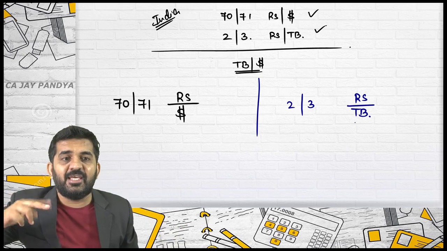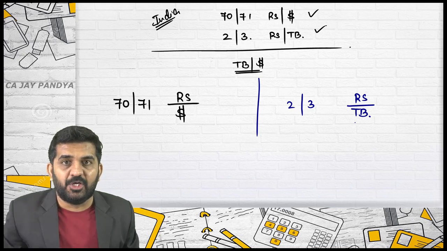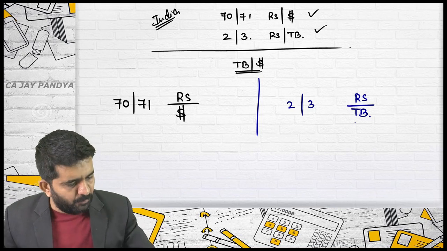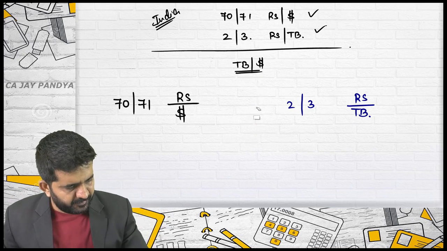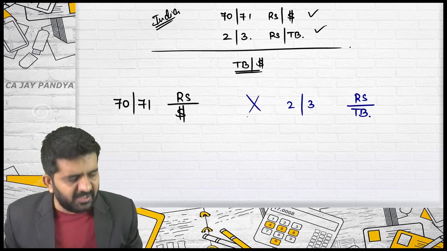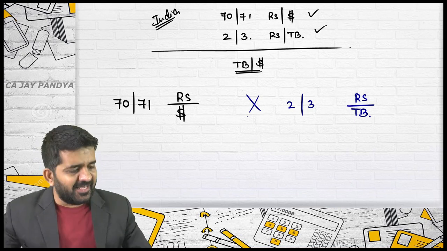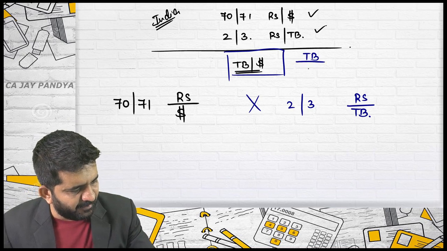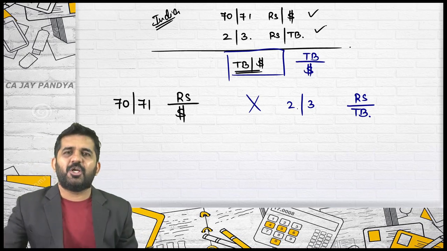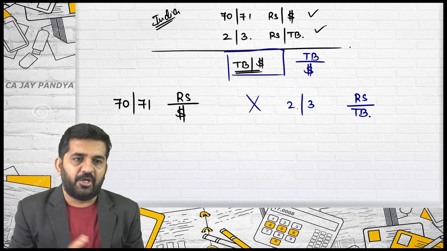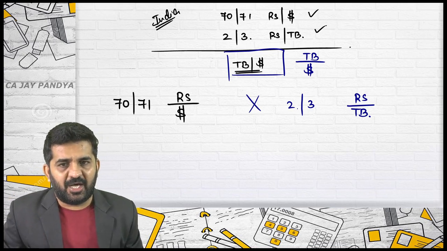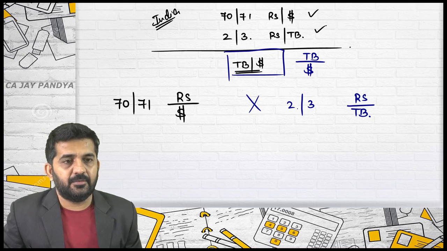Just try to have an overview of this. Which currency, if I reciprocal, then I can multiply both and get the desired answer? What is the desired answer? Thai baht per dollar. Which currency do I need to reciprocal? Aarti?